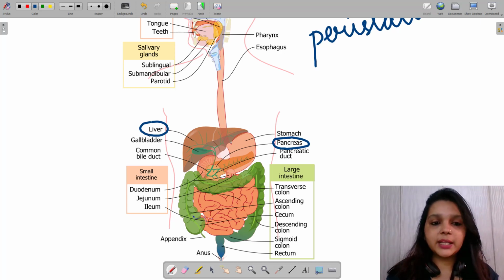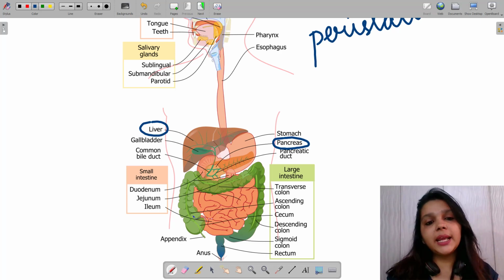So basically, whatever juice is produced inside the liver is called bile juice. We'll see that. Until the bile juice is used up, it gets stored in the gall bladder, right? And this is a common bile duct, the green one that you see here. So whatever bile juice has been produced goes through this bile duct into the stomach, right? And the pancreas is present over here. So the pancreatic juice and bile juice actually mix up here and then enter into the stomach.